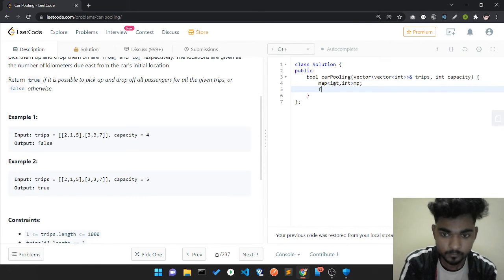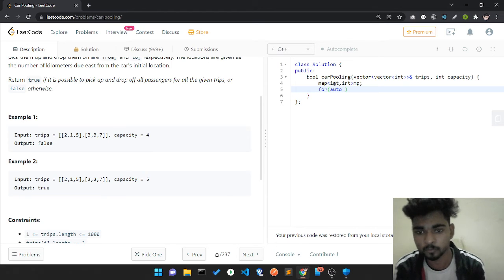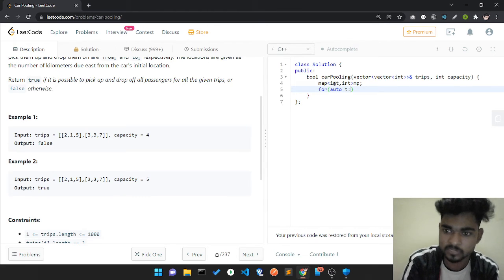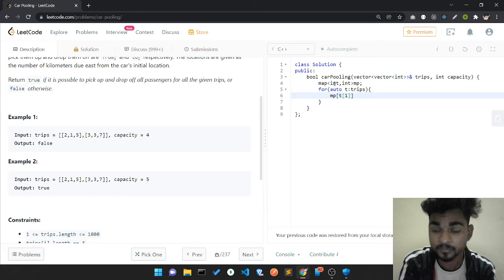Okay, we have the trips given, so let's write the code. After I write the code, I'll explain why I'm doing this, so it makes much more sense to you. The map has t0 containing the number of passengers, and t1 containing the initial position where students want to sit.